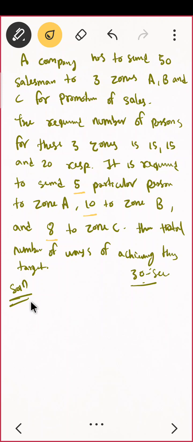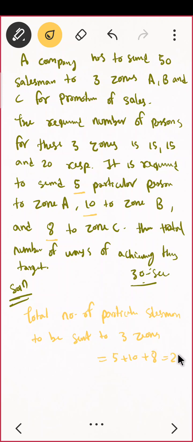The total number of particular people is equal to 5 plus 10 plus 8, that is 23.